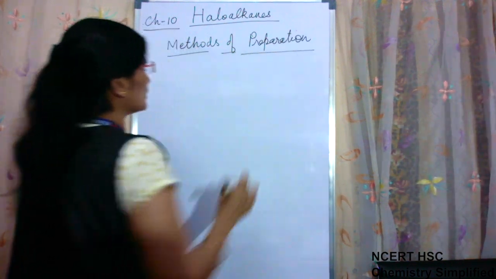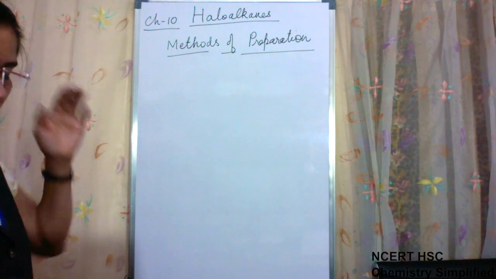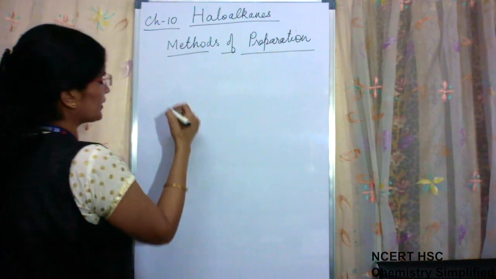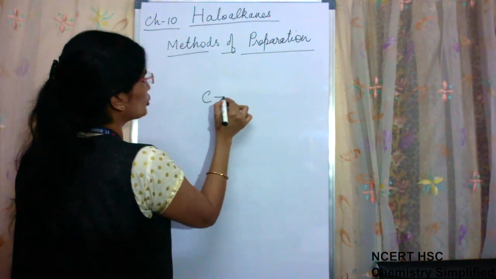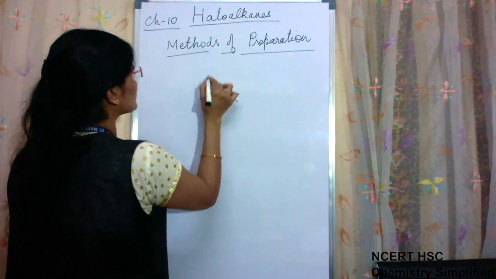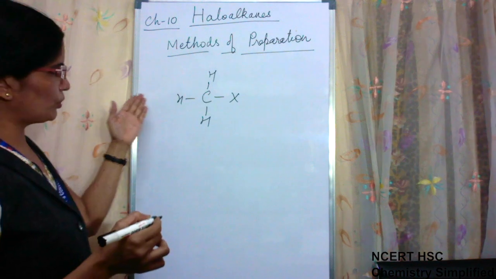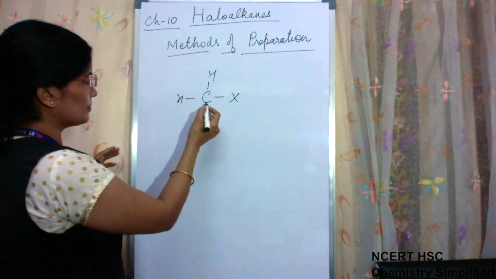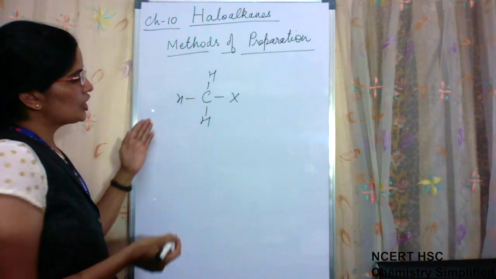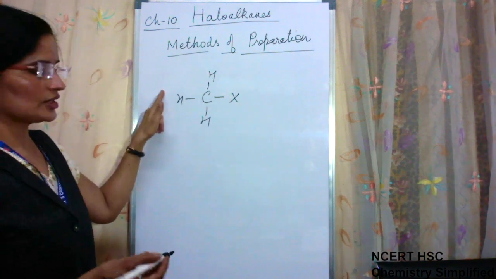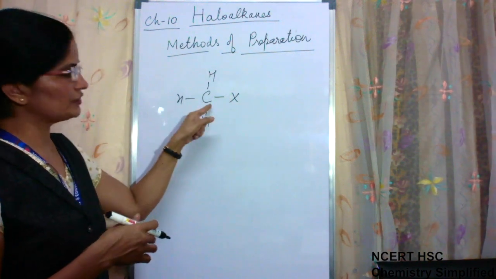Now when we start the methods of preparation, one thing should be in our mind: what actually we have to prepare. We want to prepare haloalkane. The carbon atom number can be more. We are taking the simplest one, but the carbon atoms definitely will be more. So what are the sources by which we can prepare this?